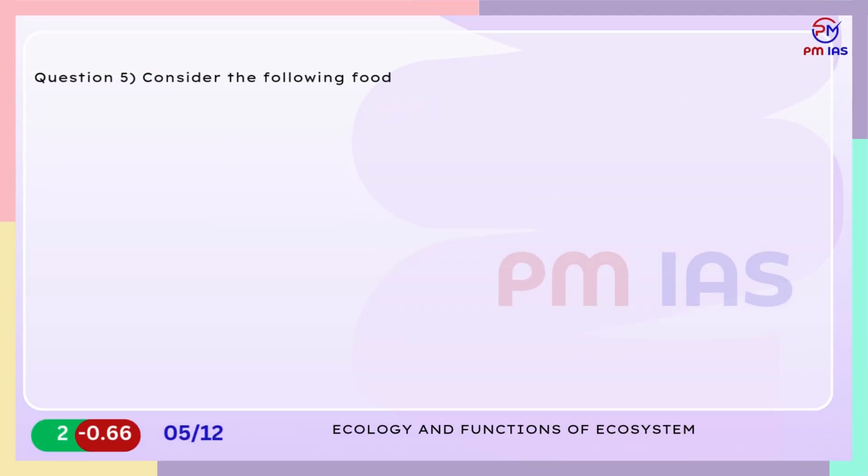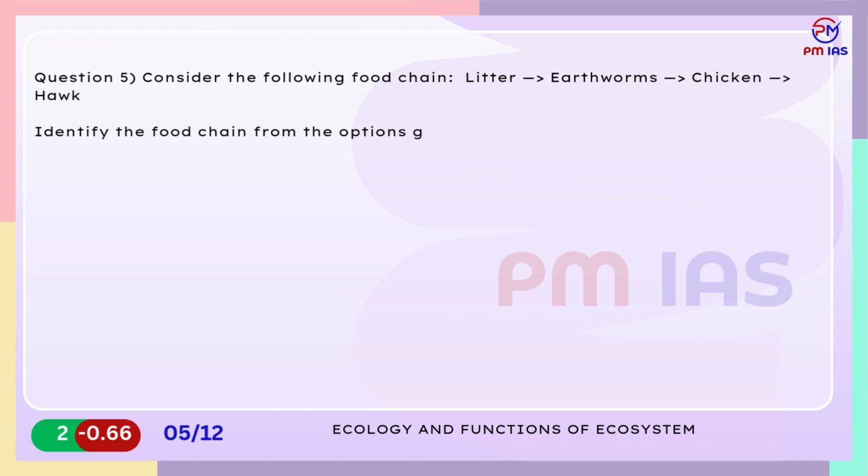Question 5. Consider the following food chain: litter, earthworms, chicken, hawk. Identify the food chain from the options given below. A. Heterotrophic. B. Detritus. C. Grazing. D. Autotrophic.